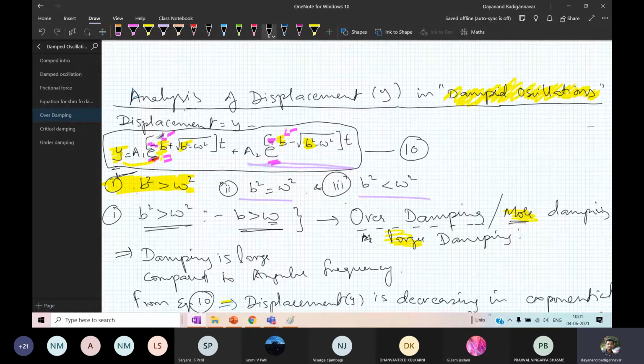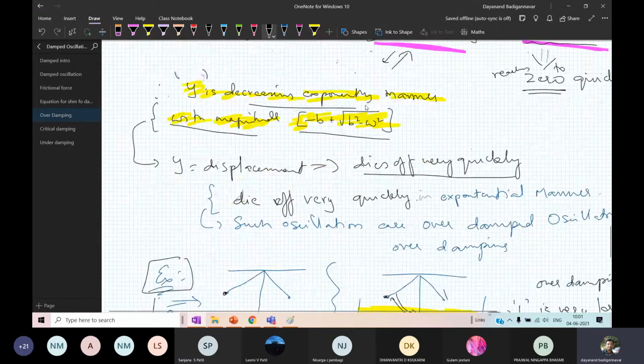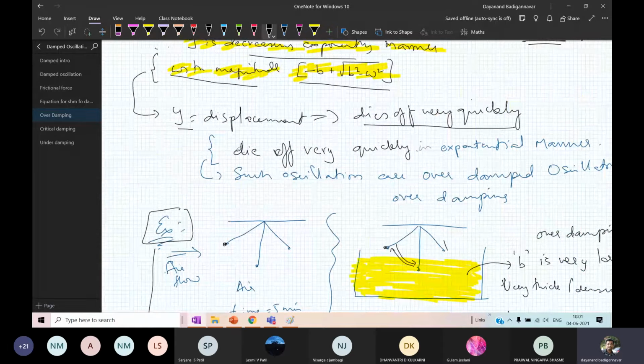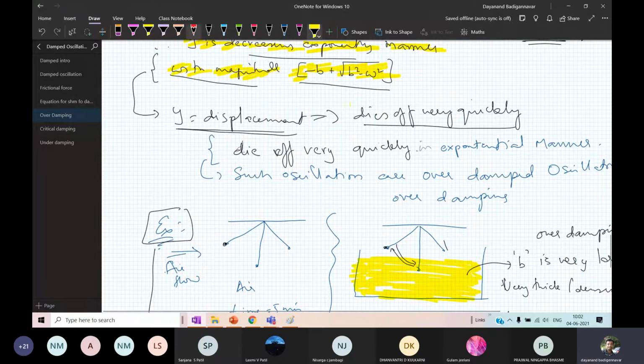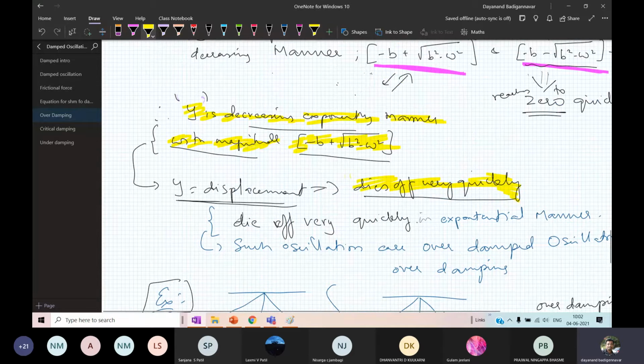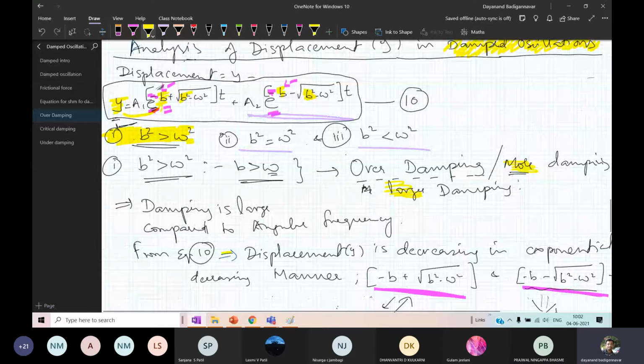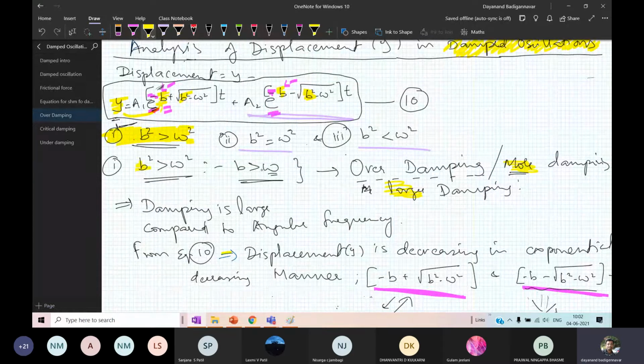So when b square is greater than omega square, what happens? We have analyzed it. When b square is greater than omega square, the amplitude dies off very quickly. Sorry, the displacement dies off very quickly. So if you look at the analysis, it says that the amplitude is going to die very quickly when b is greater than omega. What is b? b is the damping. b greater than omega means it is called over damping. Over damping means large damping. So if the damping is more, it will die off very quickly.